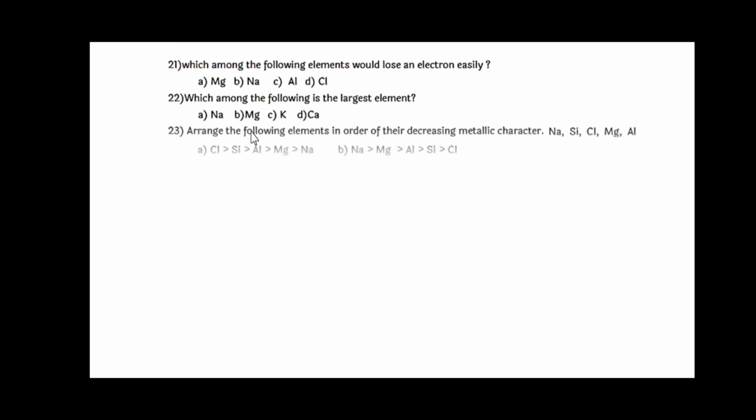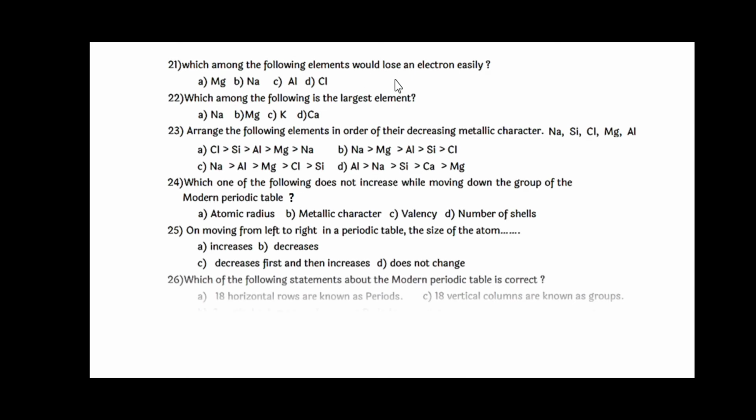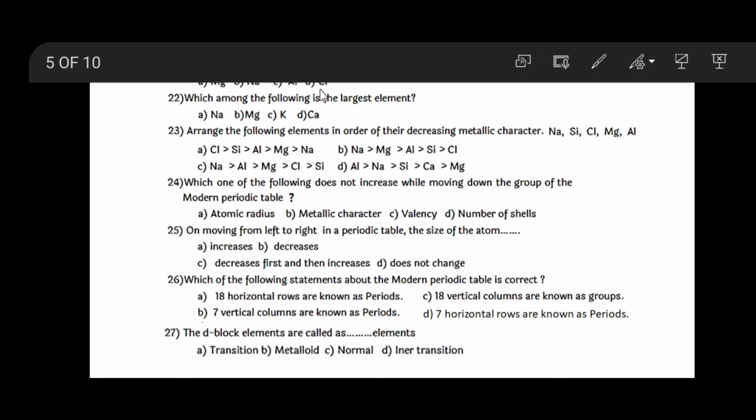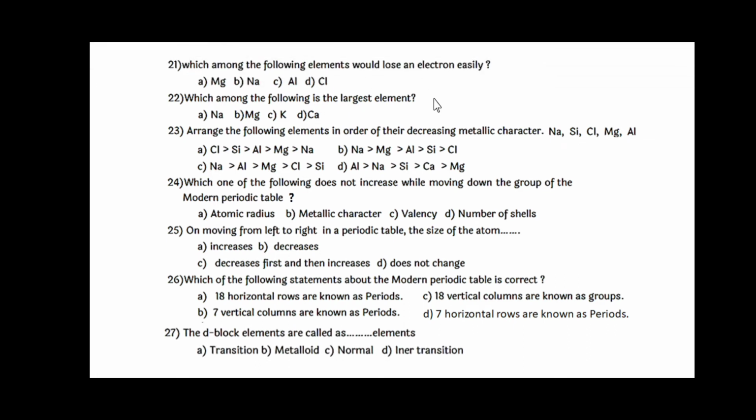Next, question number 21: Which among the following elements would lose an electron easily? The answer is sodium. Out of these 4, which among the following is the largest element? That element is potassium. Arrange the following elements in order of their decreasing metallic character: sodium, silicon, chlorine, magnesium, and aluminum. The arrangement will be option B, that is sodium, magnesium, aluminum, silicon, and chlorine. It is the decreasing order of metallic character.